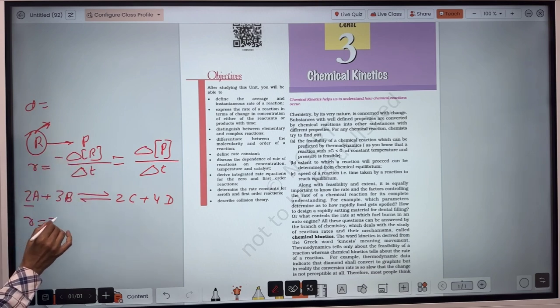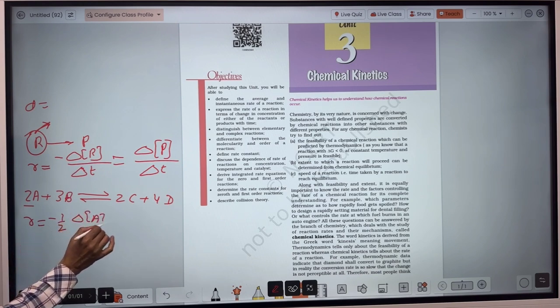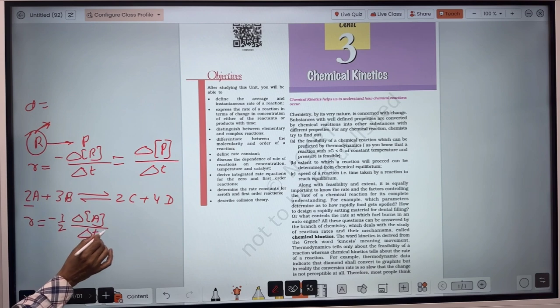So the rate of reaction will be minus 1 by 2 into change in concentration of A upon time interval.